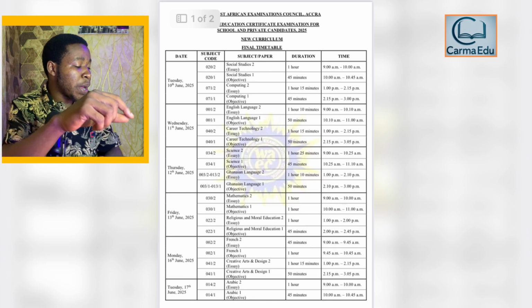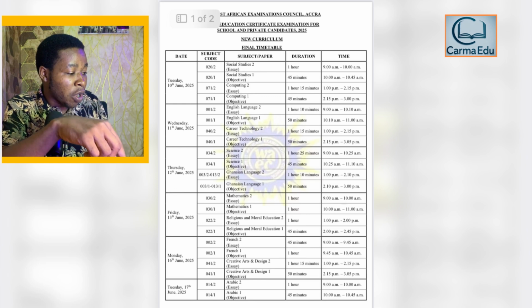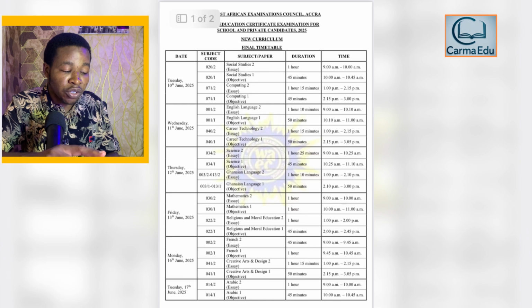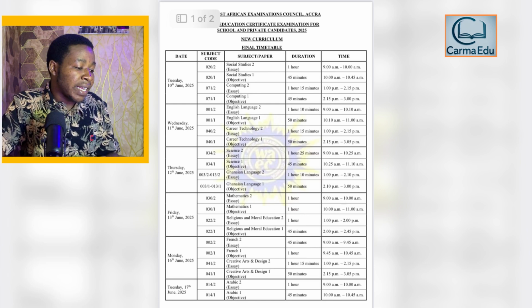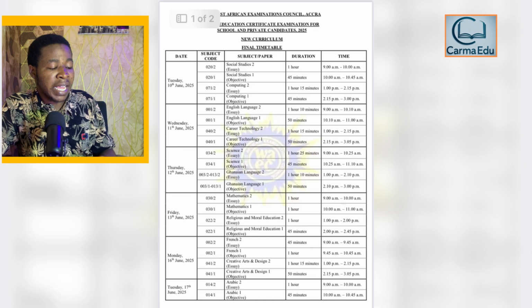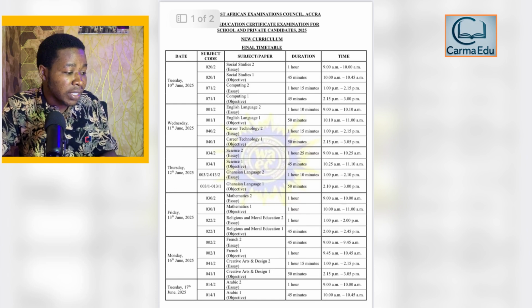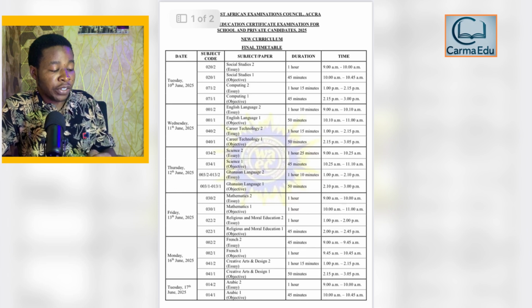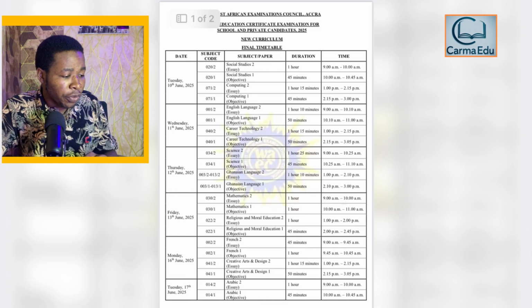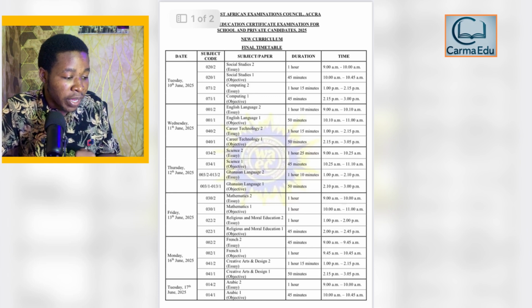And on the same Tuesday you are writing two papers. The second paper is computing 2, that is the essay, and that will last 1 hour 15 minutes, from 1 p.m. to 2:15. And computing objectives will last 45 minutes, starting at 2:15 and ending at 3 o'clock p.m.